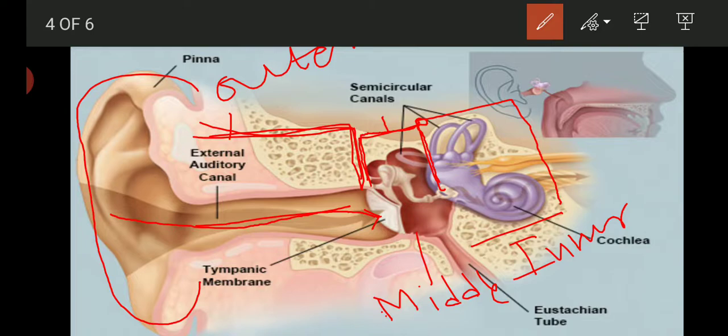So the outer ear consists of the pinna and auditory canal, the middle ear consists of the eardrum and three small bones, and the inner ear consists of the cochlea and an auditory nerve.